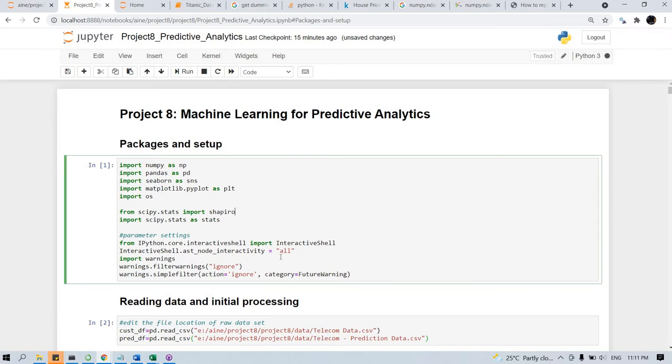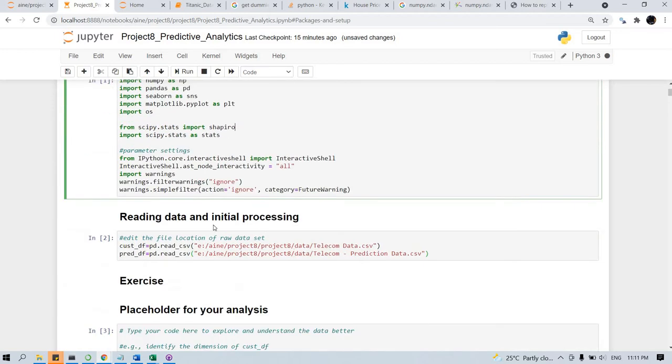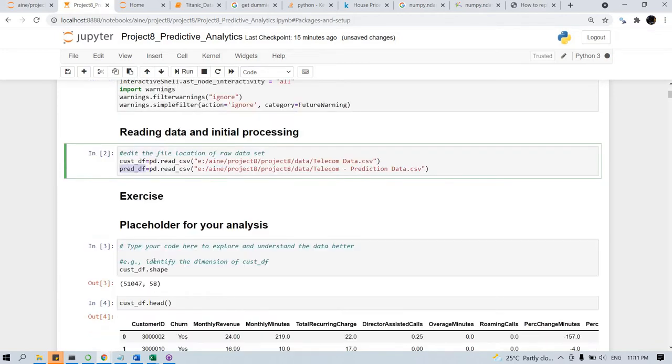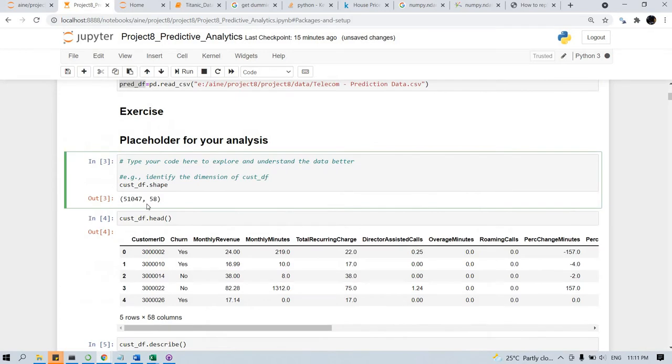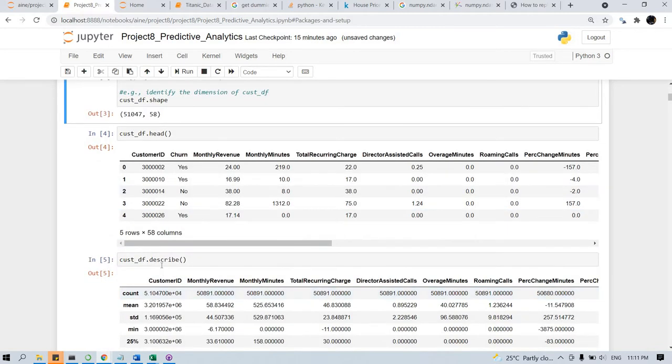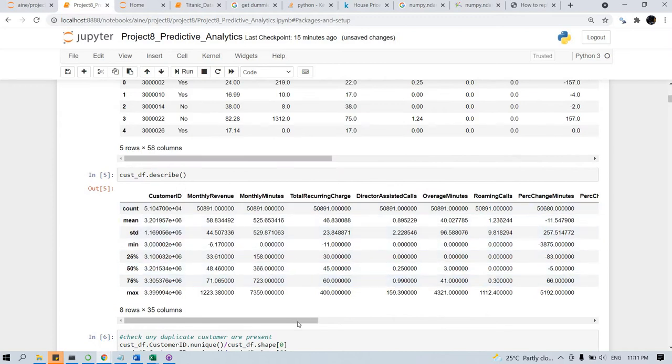Basically, first we are importing all the packages, then we are reading the training data set as well as the prediction data set. The training data is in a data frame, and the prediction data set is present in the PRDDF data frame. Then we see that 51,000 records are present with 58 columns. We can see the first 5 records here. Then we are describing the details. We can see the standard deviation, minimum, 25%, 50%, maximum, mean, and count of each and every